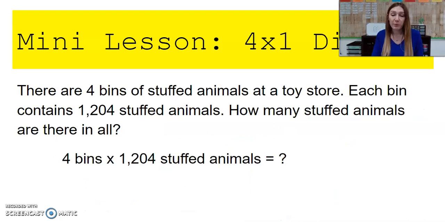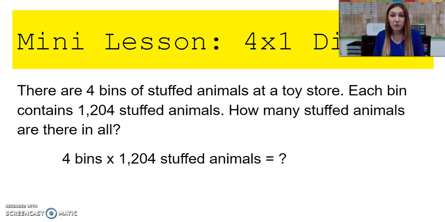So our first example, we're going to be looking at a 4-digit by a 1-digit multiplication problem. So let's go ahead and look at our word problem. There are 4 bins of stuffed animals at a toy store. Each bin contains 1,204 stuffed animals. How many stuffed animals are there in all? So 4 bins, and each bin has 1,204 stuffed animals.